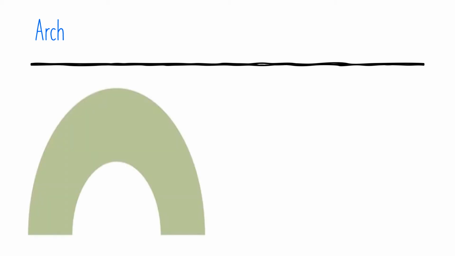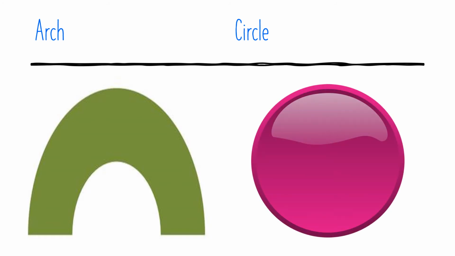We have the arc. The arc is a vertical curved structure that spans an elevated space and may or may not support the way above it. Circle. A circle is a round plane figure whose boundary, the circumference, consists of points equidistant from a fixed point, the center.